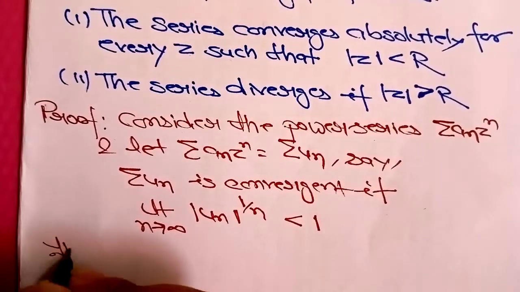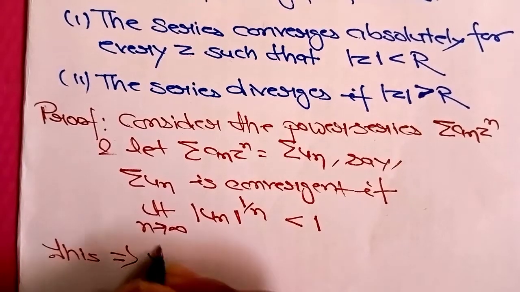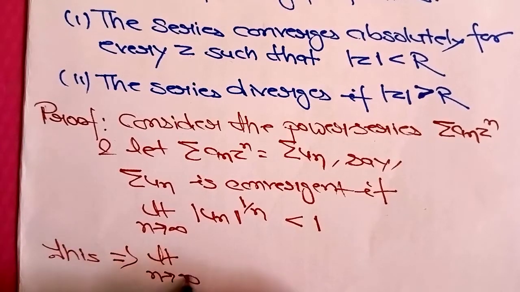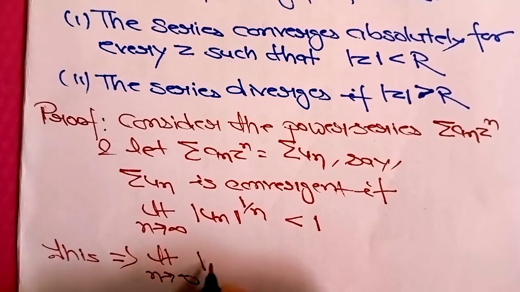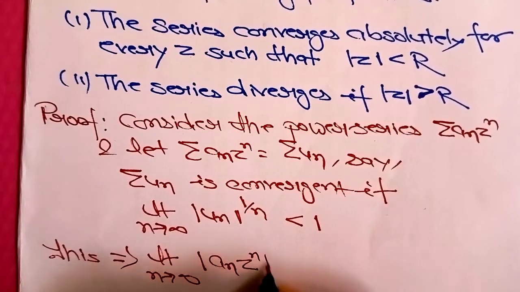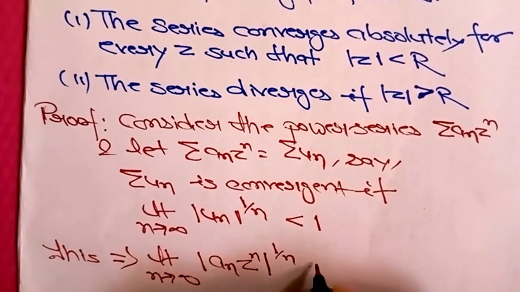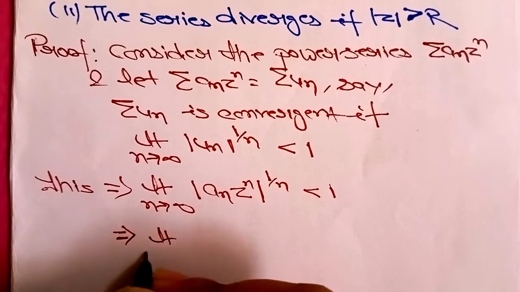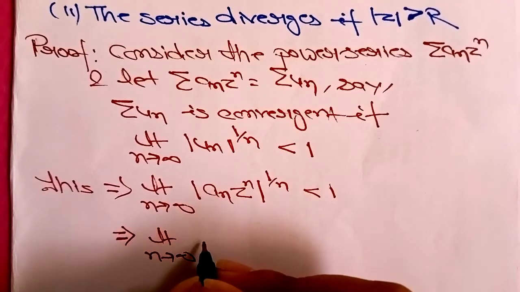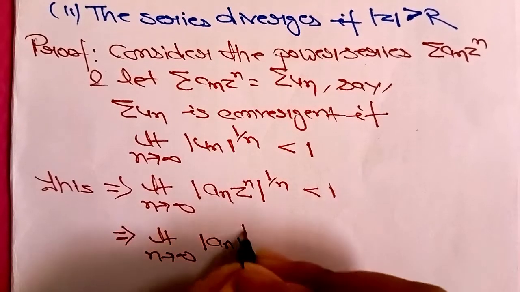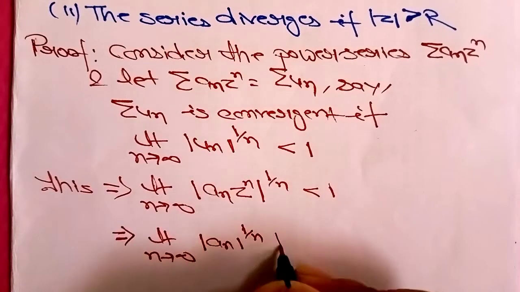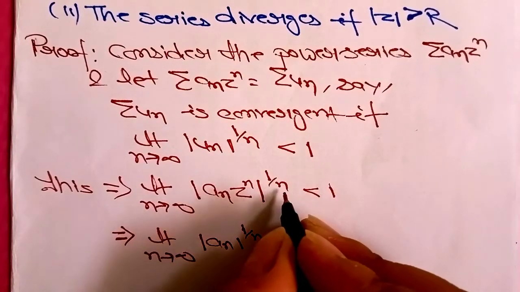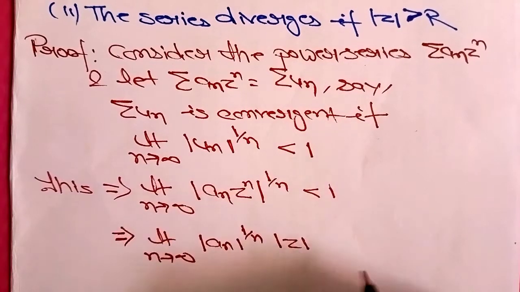Now this implies limit n tends to infinity of mod of an z to the power n, to the power 1 by n, should be less than 1. That is, limit n tends to infinity of modulus of an to the power 1 by n, times mod z, because n into 1 by n is 1, should be less than 1.